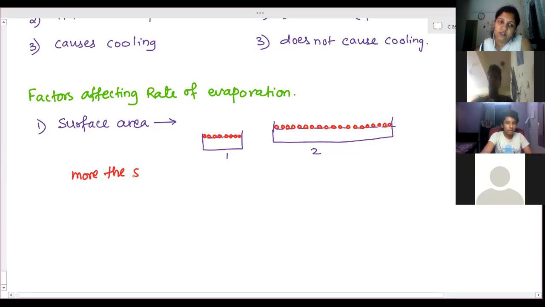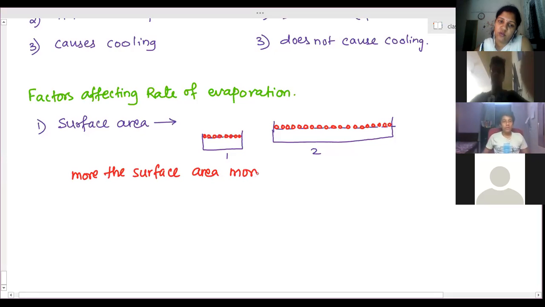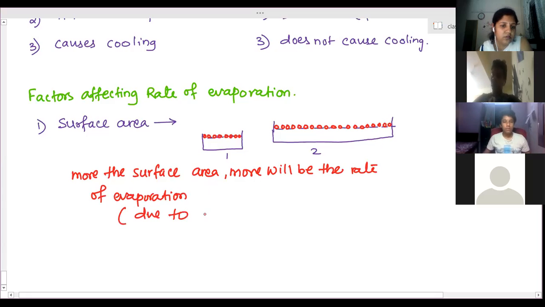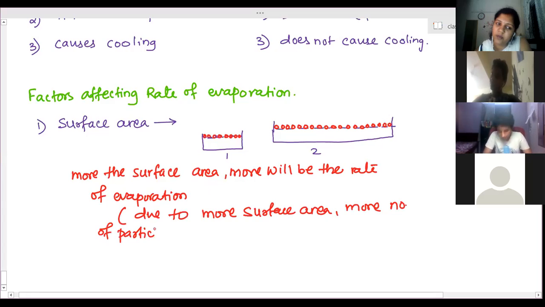So the more the surface area, the more will be the rate of evaporation. Due to more surface area, more number of particles. You keep writing along with me.